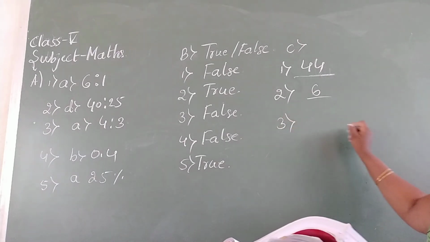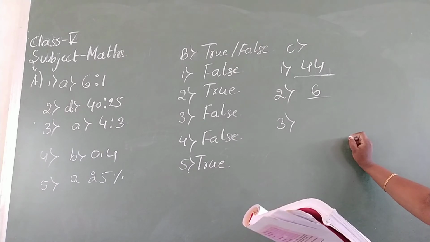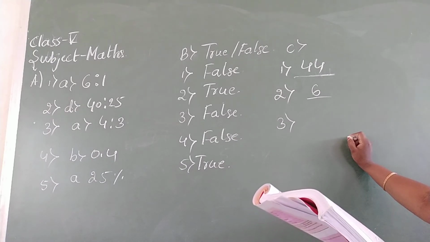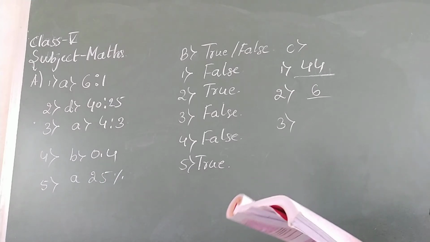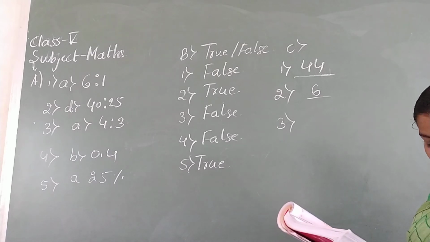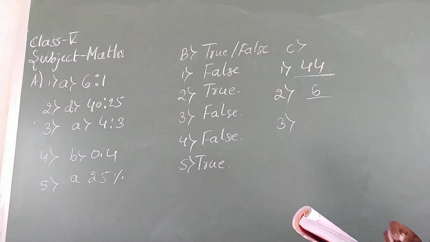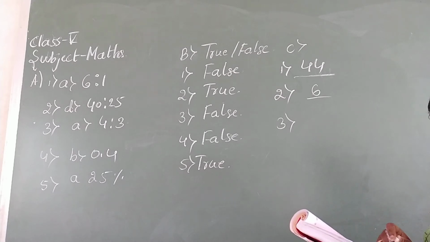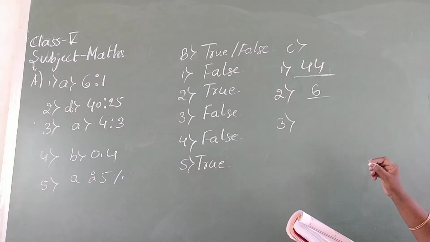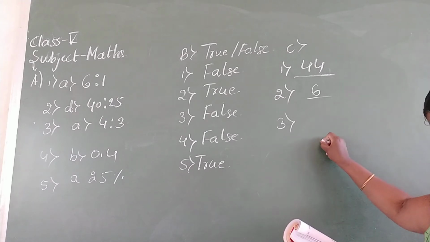Third one, the ratio of the perimeter of the boundary of the shaded portion to the perimeter of the whole figure is. First, the ratio of the perimeter of the boundary of the shaded portion. Okay, how many are there? Total we need to identify first. 1, 2, 3, 4, 5, 6, 7, 8, 9, 10, 11. Boundary 1, 2, 3, 4, 5, 6, 7, 8, 9, 10, 11, 12, 13, 14.